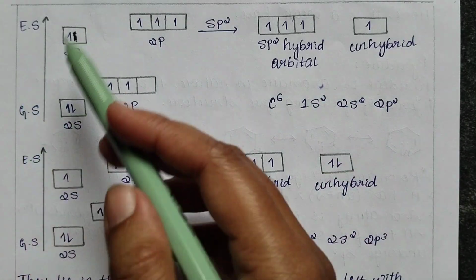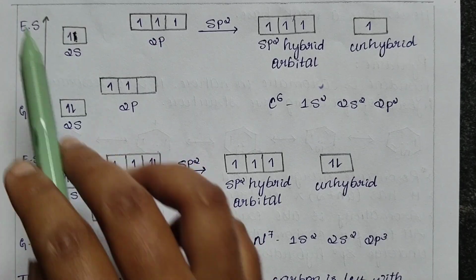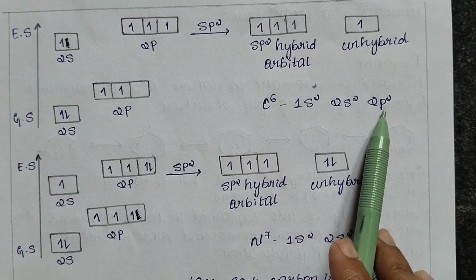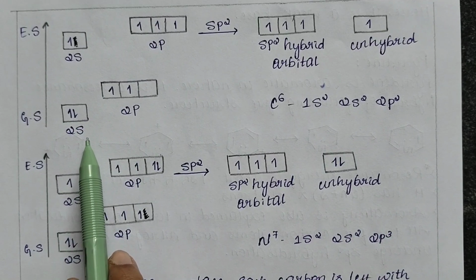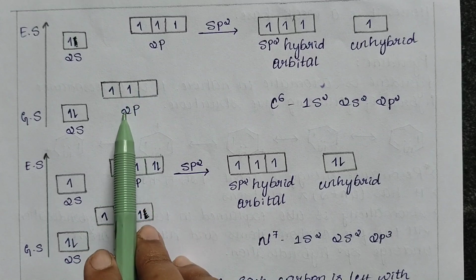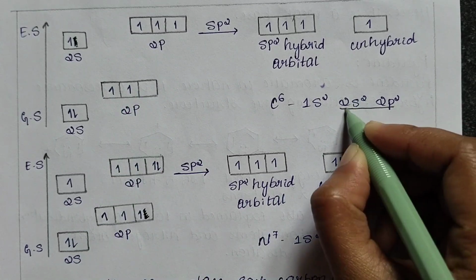When we consider the energy levels, we can see there is a ground state and also an excited state. We know the electronic configuration of carbon is 1s2, 2s2 and 2p2. In the ground state, there are 2 electrons in the 2s orbital and 2 electrons in the 2p orbital, since we are only considering the valence orbitals, that is 2s2 and 2p2.